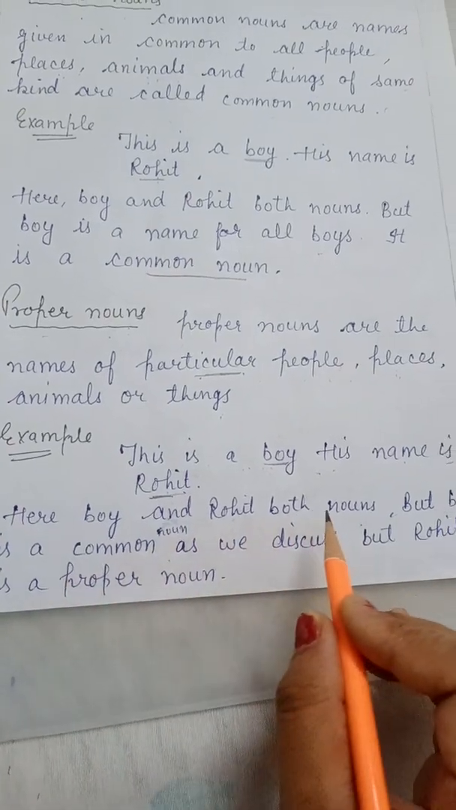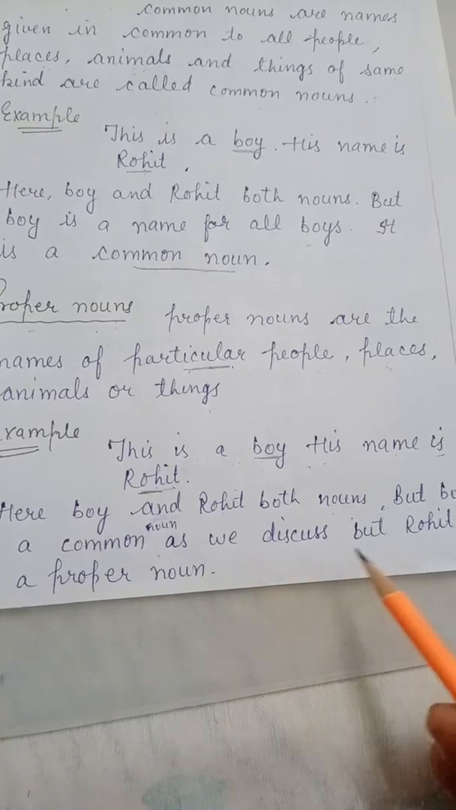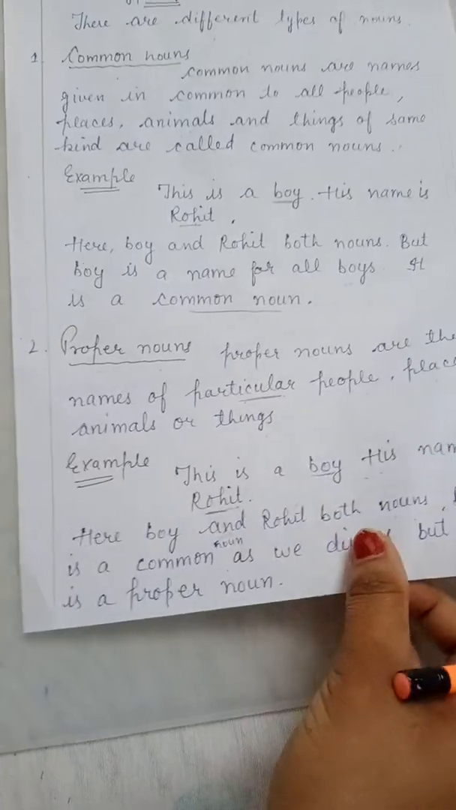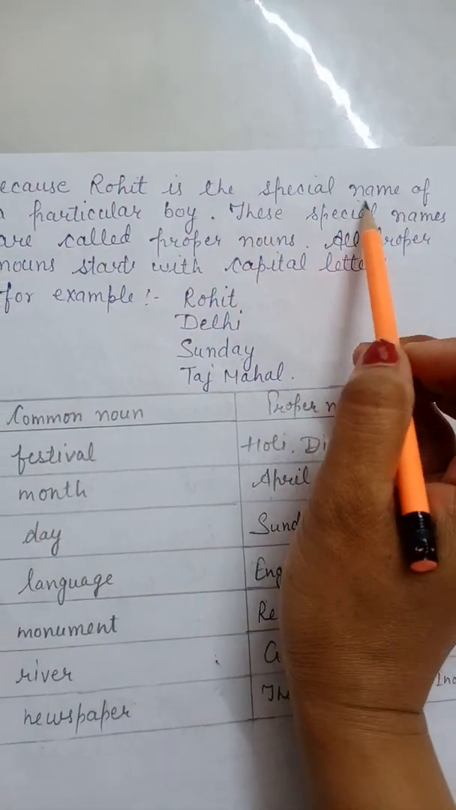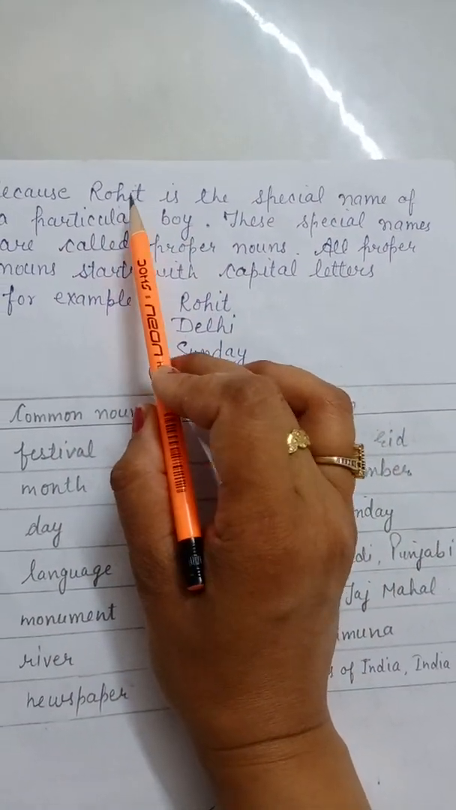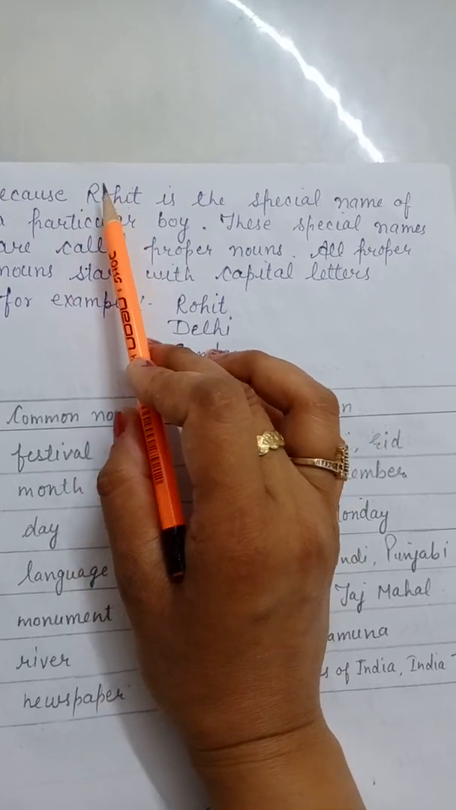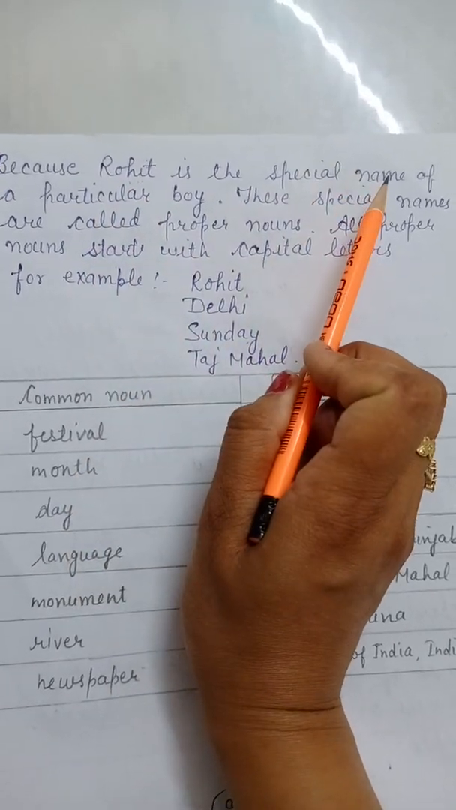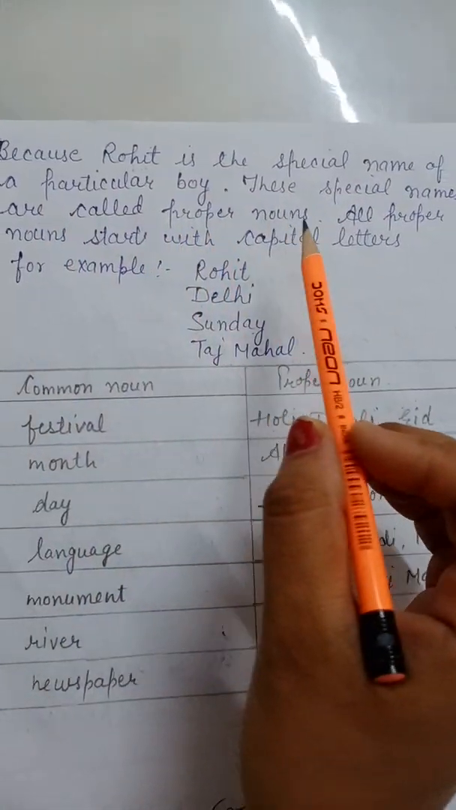Here boy and Rohit both are nouns, but boy is a common noun as we discussed, but Rohit is a proper noun because Rohit is the special name of a particular boy. Here Rohit is a special name, or a particular name, of a boy. So if there is a Mohit, then it will also come in the category of proper noun. These special names are called proper nouns.